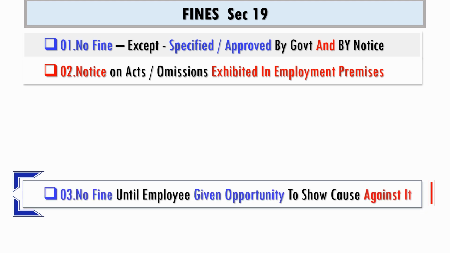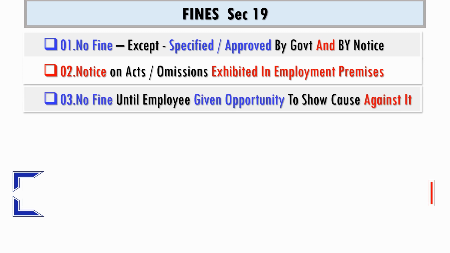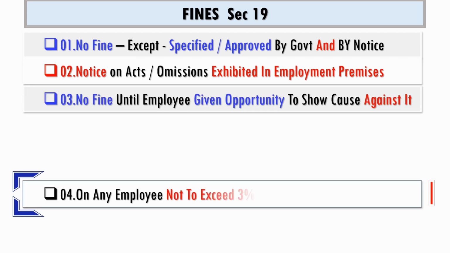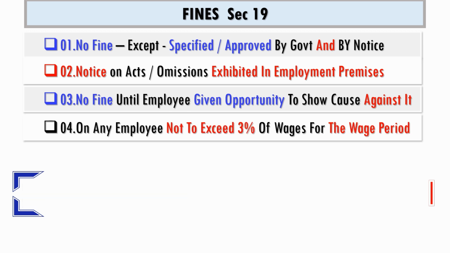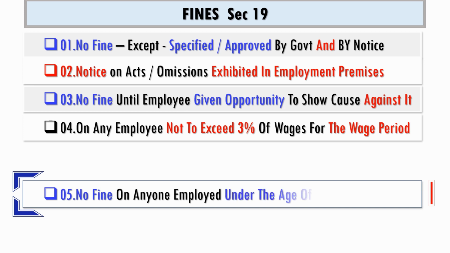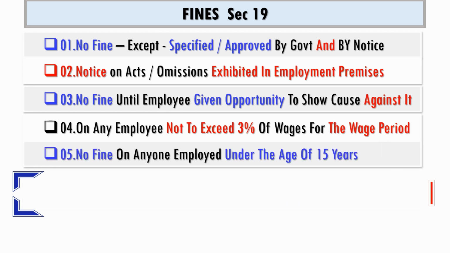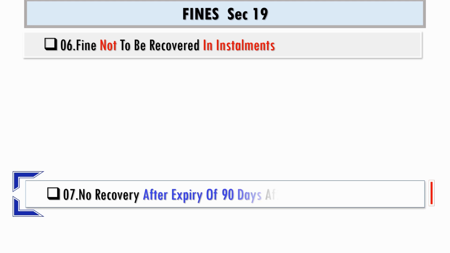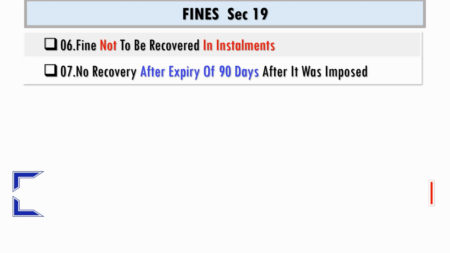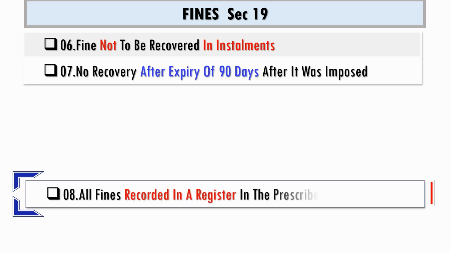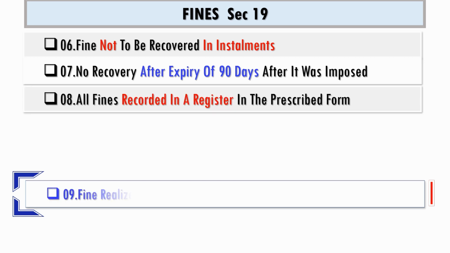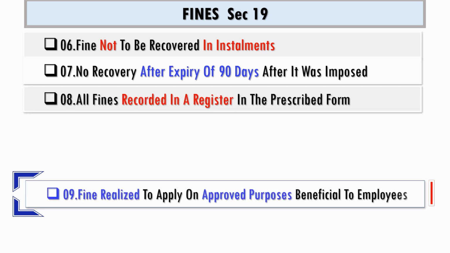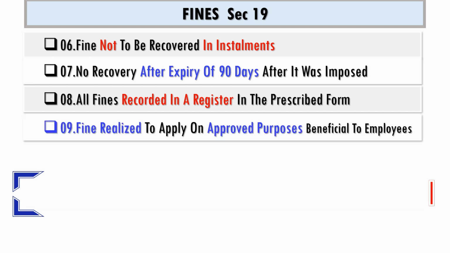No fine shall be charged until employee given opportunity to show cause against it, and on any employee, fine not to exceed 3% of wages for the wage period, and no fine to be imposed on anyone employed under the age of 15 years. Fine not to be recovered in installments. No recovery after expiry of 90 days after the fine was imposed. All fines to be recorded in a register in the prescribed form, and fine realized is to be applied on approved purposes beneficial to employees.